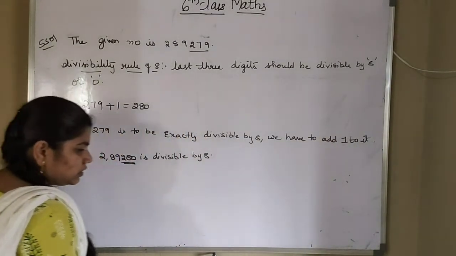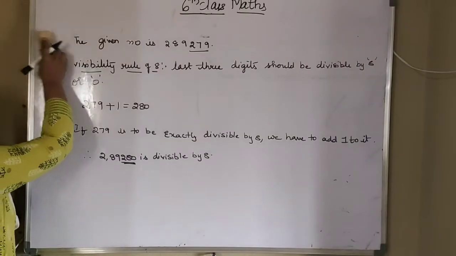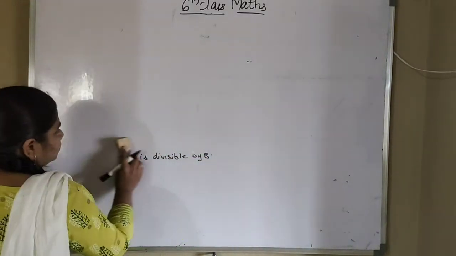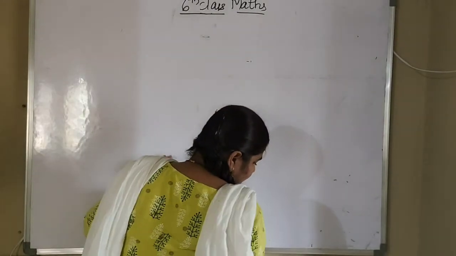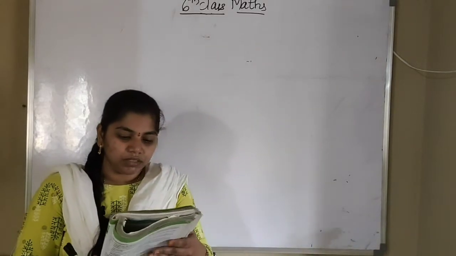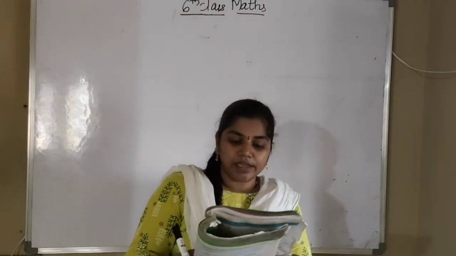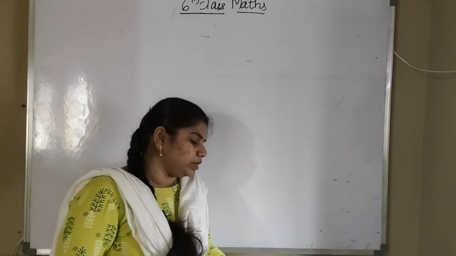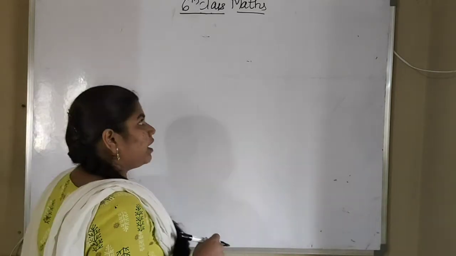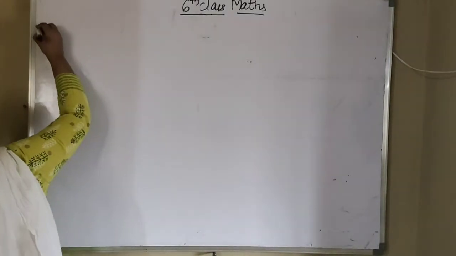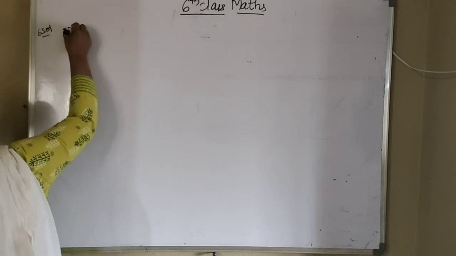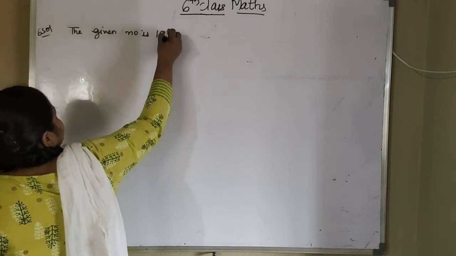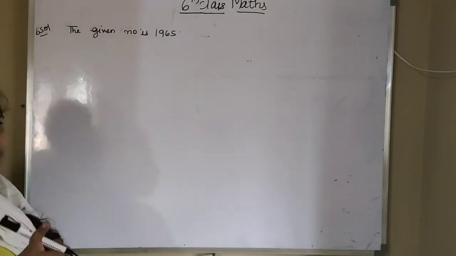Next is the 6th one we will see. So what is the 6th one? Find the smallest number that can be subtracted from 1965 so that it becomes divisible by 4. So what is the divisibility rule of 4? The last 2 digits we have to check. Okay, so what is the given number? We will write it first. The given number is 1965.